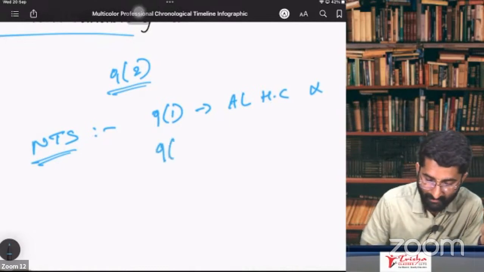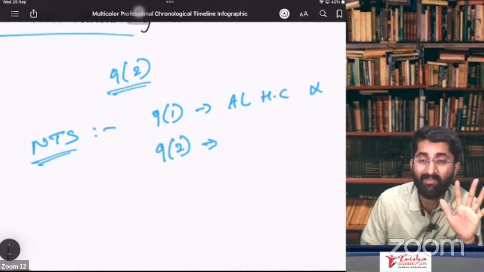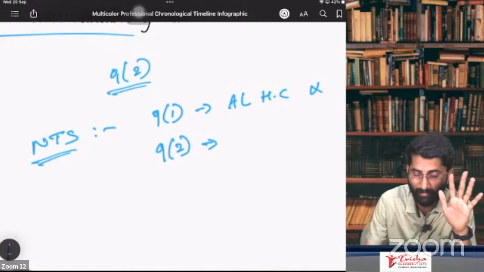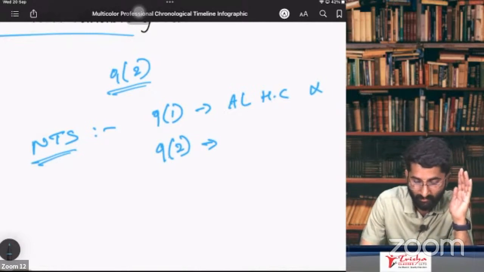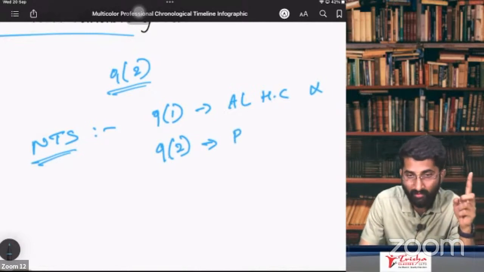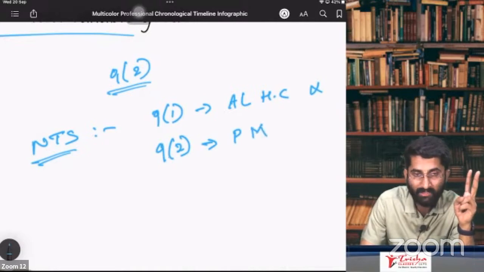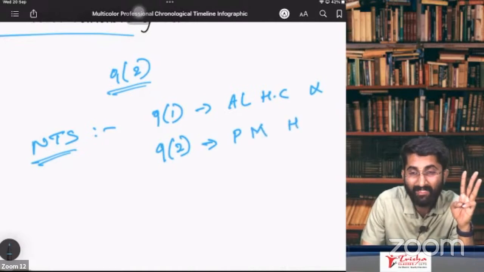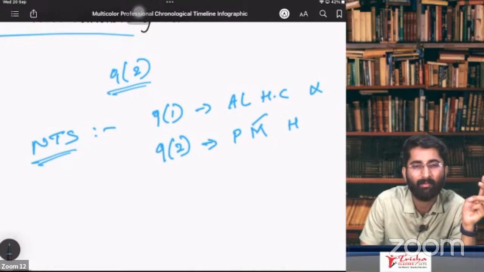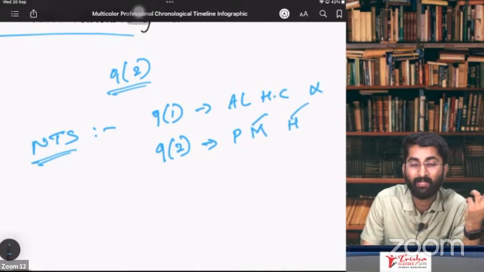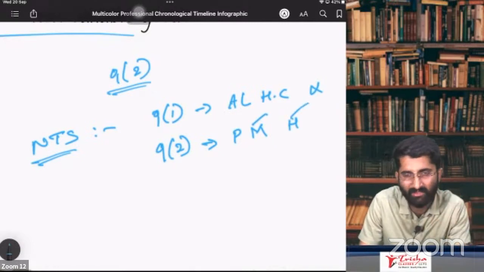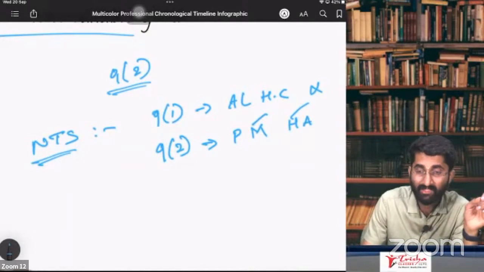And section number 9, subsection 2 says that there are 5 petro products. That is petroleum crude, motor spirit, high-speed diesel. What is motor spirit? Nothing but petrol, Baba. Petrol. H for high-speed diesel. What is high-speed diesel? Nothing but diesel. And aviation turbine fuel.